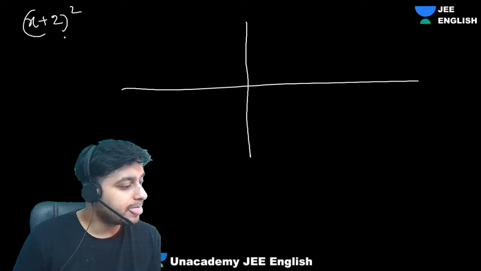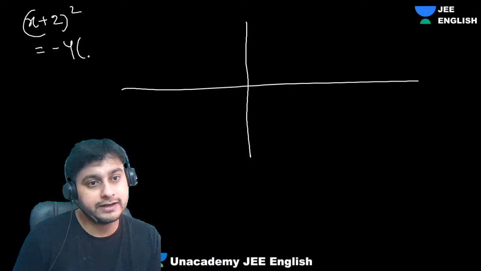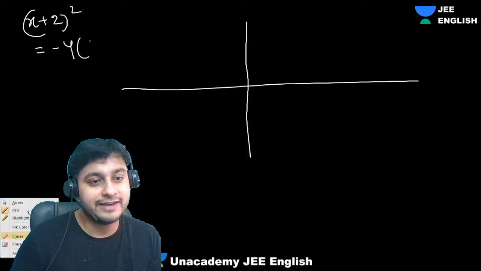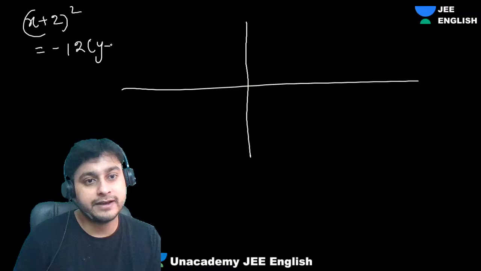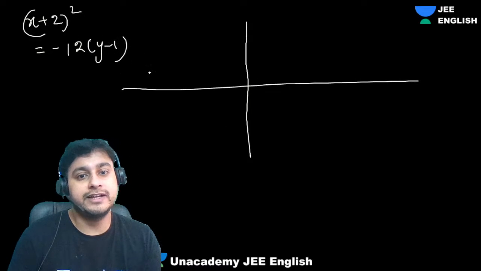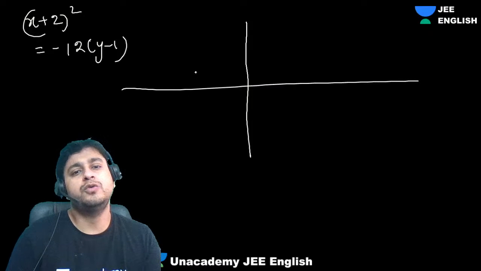Let's see whether you're correct or not. If you look at the vertex, it will be (-2, 1).